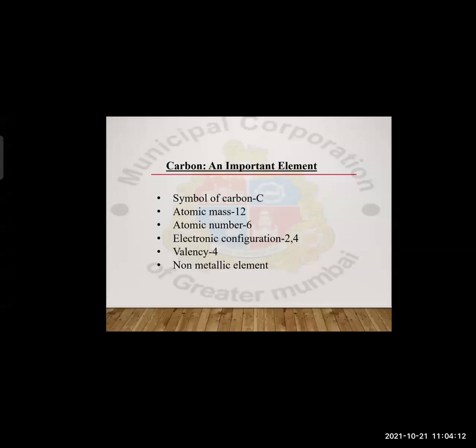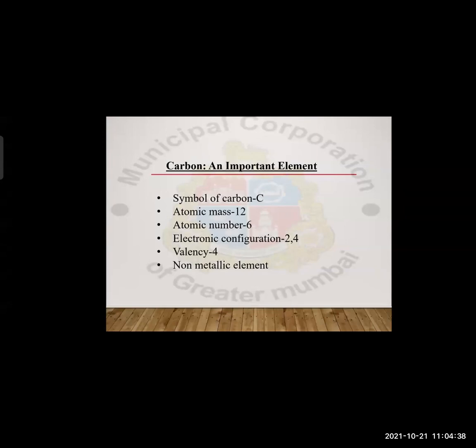Since the atomic number is 6, the electronic configuration is 2, 4. It means the first shell has 2 electrons and the second shell has 4 electrons. When you add 2 and 4, it gives you 6.